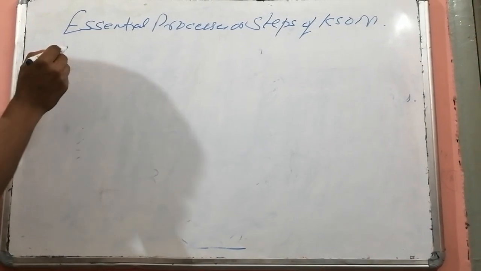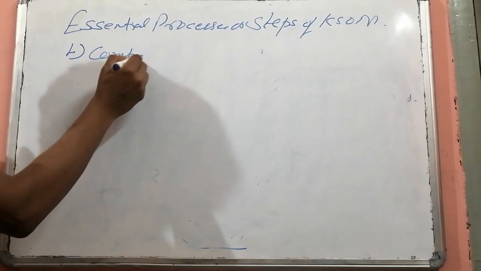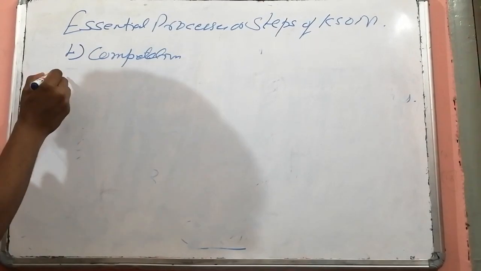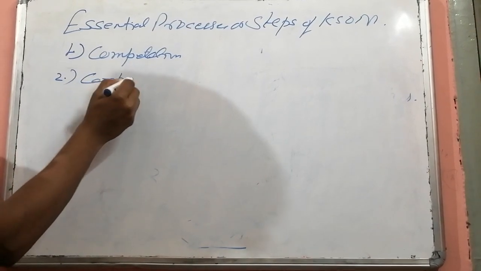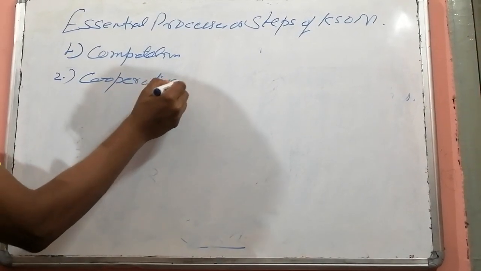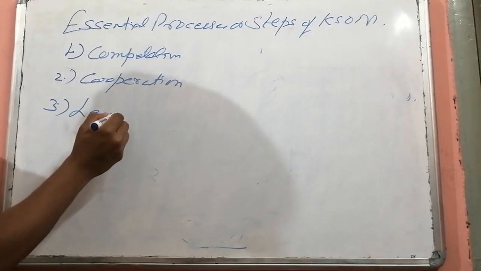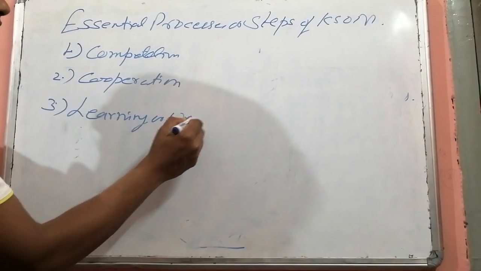The first one is your competition. Second one is your cooperation, and third one is your learning or weights adaptations.